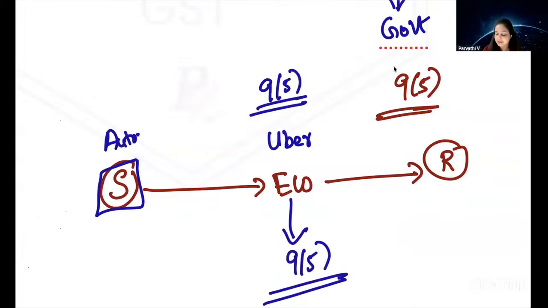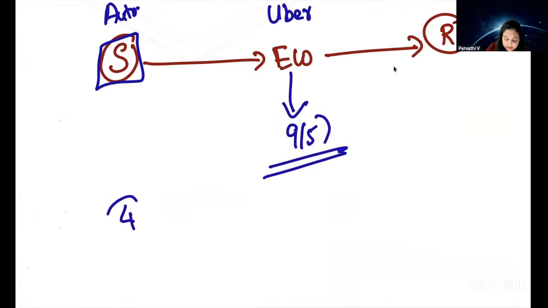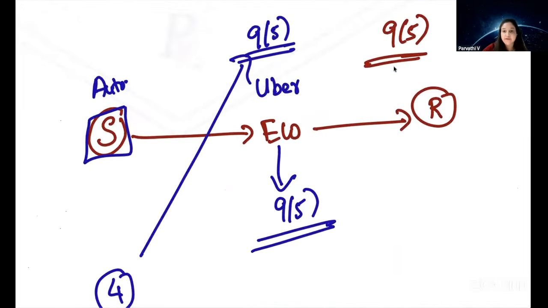Reverse charge mechanism means recipients pay tax to the government. This is the e-commerce operator paying tax to the government, meaning the e-commerce operator is neither the supplier nor the recipient. So we call it 9-5. Yes, ECO is liable to pay GST to the government. And we already had 4 services which are covered under 9-5.